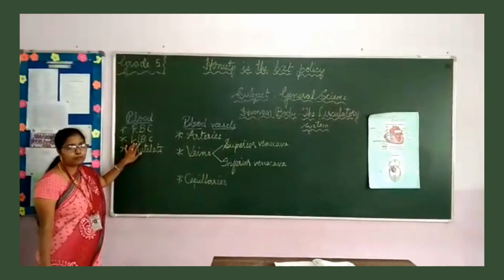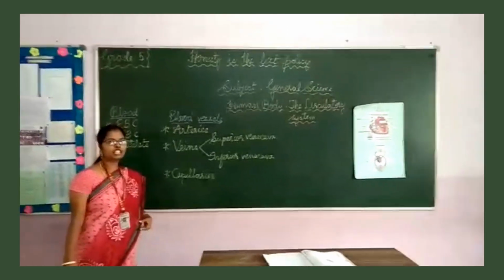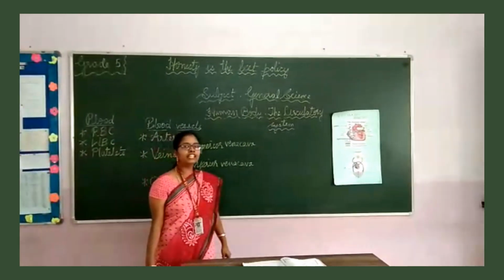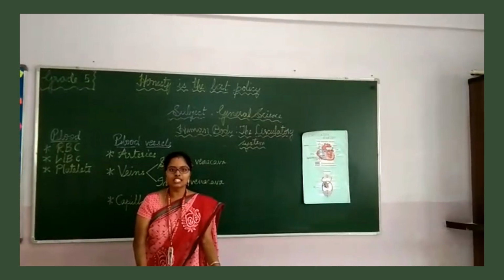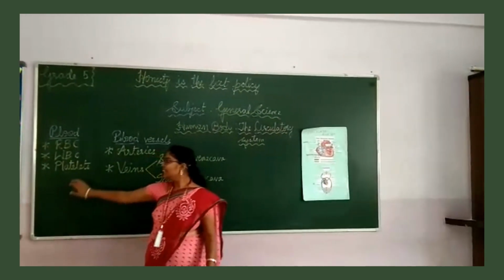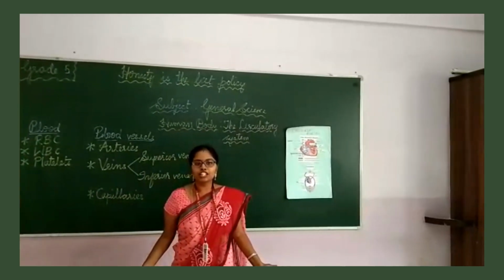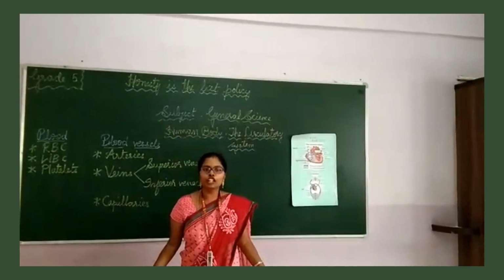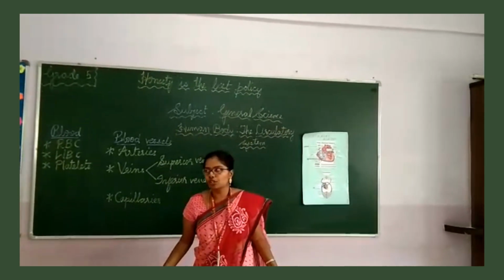Next is WBC, also called as white blood cells. They are responsible for fighting against the diseases in our body to improve the immune system of our body. Finally, platelets. Platelets are the blood tissues that help in the clotting of our blood due to any external injury.